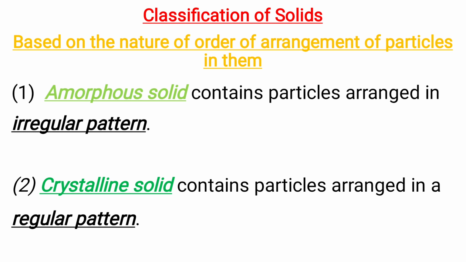Let us discuss the classification of solids. They are classified into mainly 2 types based on the nature of order of arrangement of particles in them: amorphous solids and crystalline solids. Amorphous solids contain particles arranged in an irregular pattern, but the crystalline solids contain particles arranged in a regular pattern.